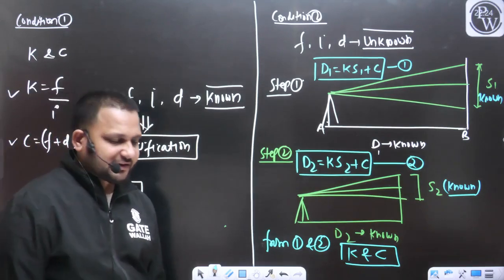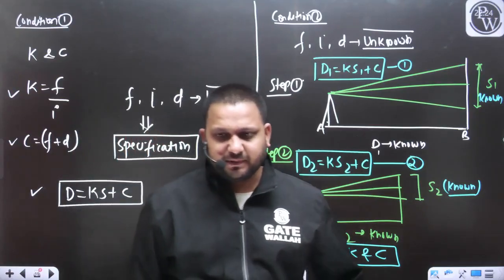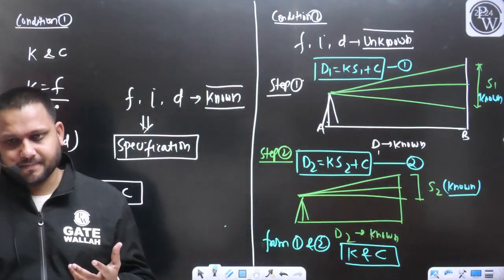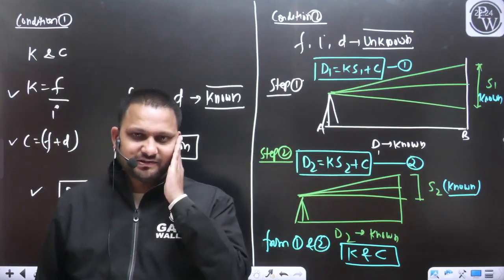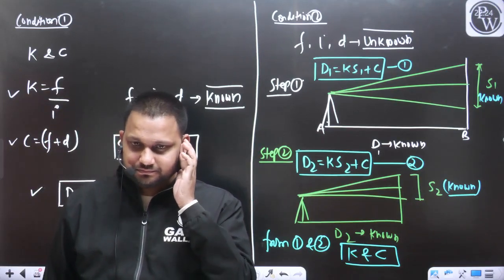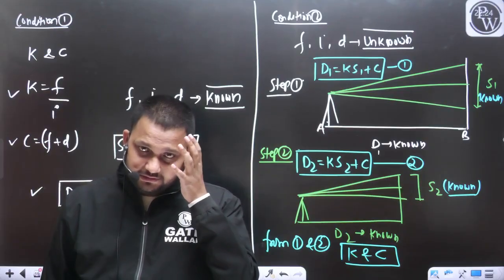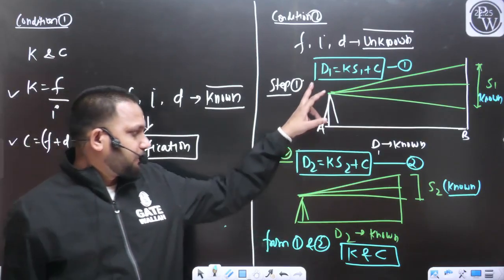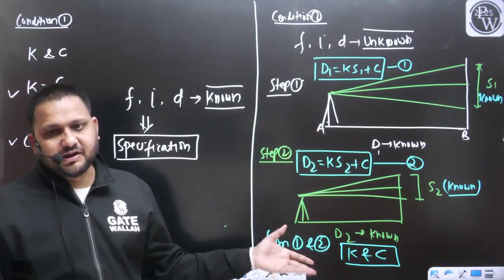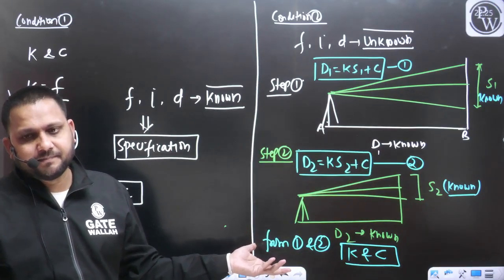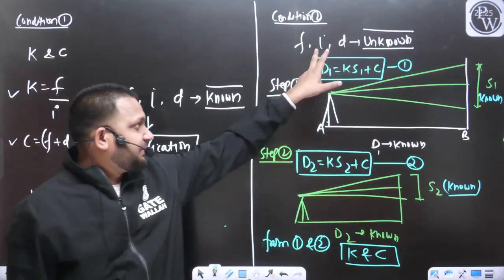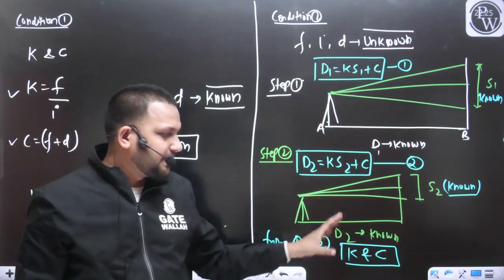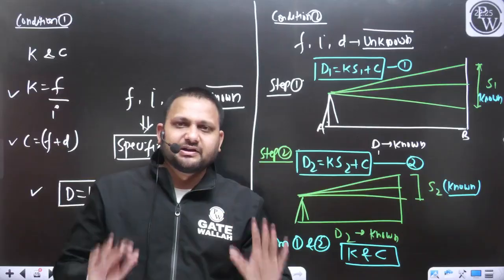Now I think the point is clear. Please confirm in the chat box if the discussion is clear. So definitely the staff intercept will change. Can we move further? From these two equations 1 and 2, we can find out the two unknowns, that are K and C. So if you don't know the specification of the instrument, then also by following these simple steps, you can define the value.